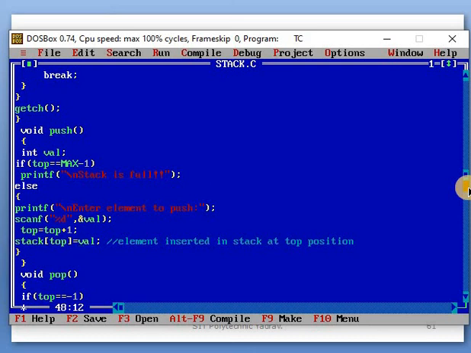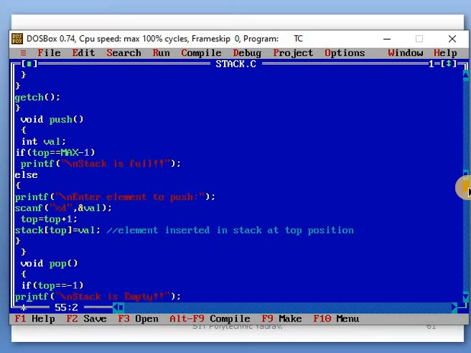After that, we check top 0 is equal to 4. The condition is false. So again we enter the element to push. For example, 20 will be inserted. In that, top is equal to 0, 0 plus 1 is 1. So top is equal to 1. In stack[1], the second element will be inserted. And so on, that loop is executed. This push function is called whenever elements will be inserted.